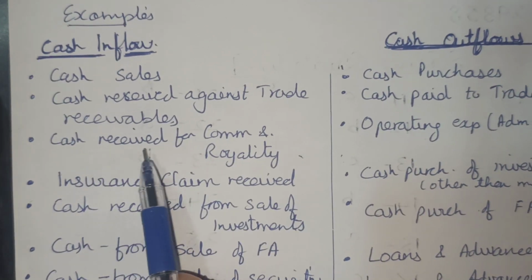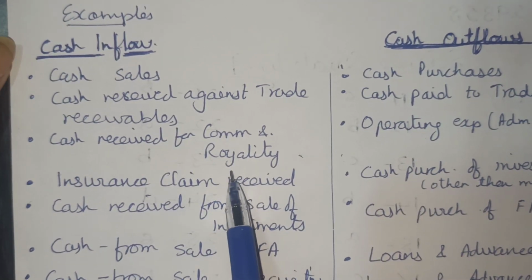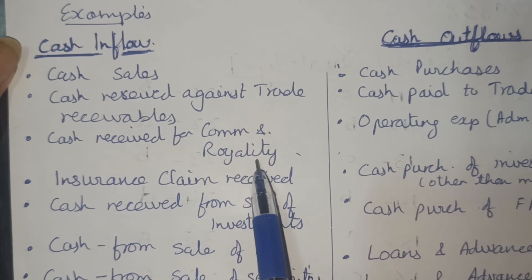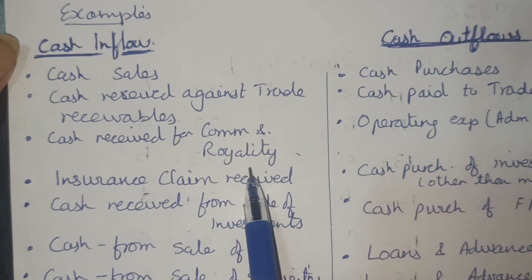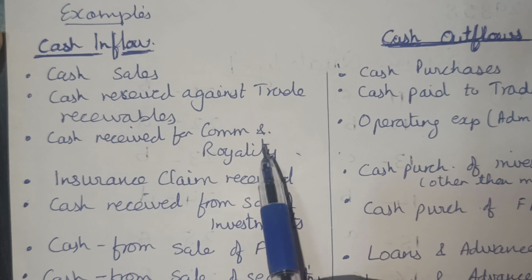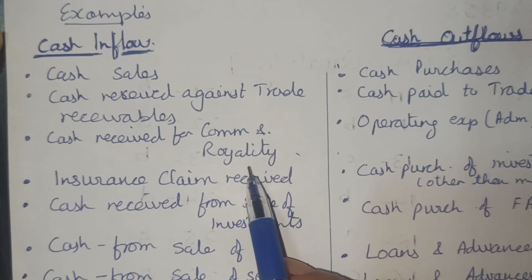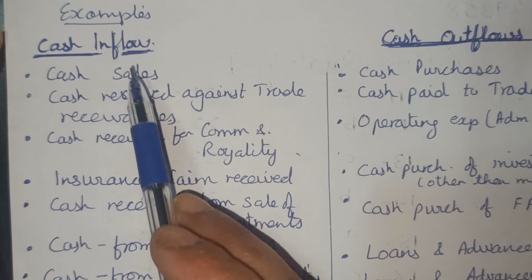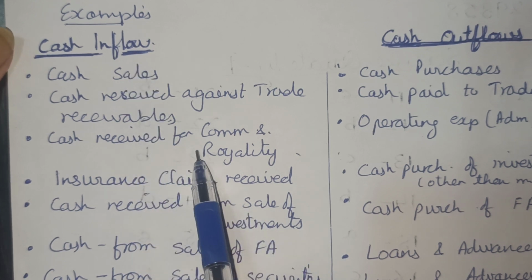Then cash received from commission or royalty. Cash is getting received from commission or royalty. You understand the meaning of commission and royalty? Royalty means, for example, publication of a book. I write a book, not publication, but I author a book. I am writing a book. So for the script, I will keep getting royalty. So I am getting cash against that. That is inflow of cash for me. I am a script writer, an author.